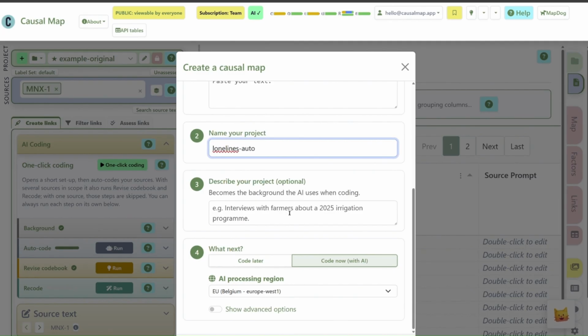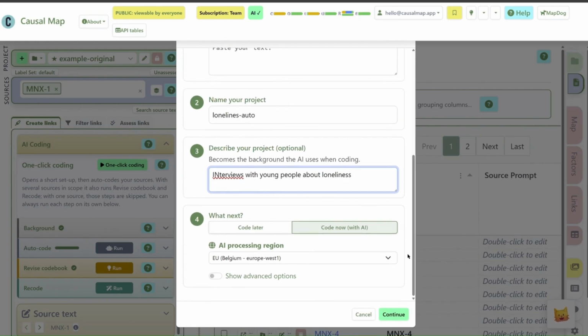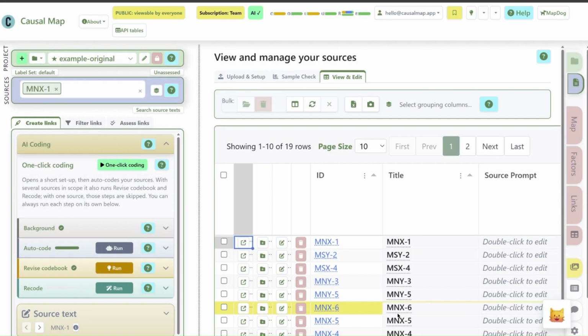I'm going to call them Loneliness Auto. And I'm going to say here that it's interviews with people about loneliness. I could put here also something about what I want to find out, but it'll do for now. I'm going to decide to code straight away with AI rather than just uploading them and leaving them for later. I'm choosing Belgium as my AI region, and I'm not bothering with that, so I'm just going to say continue.